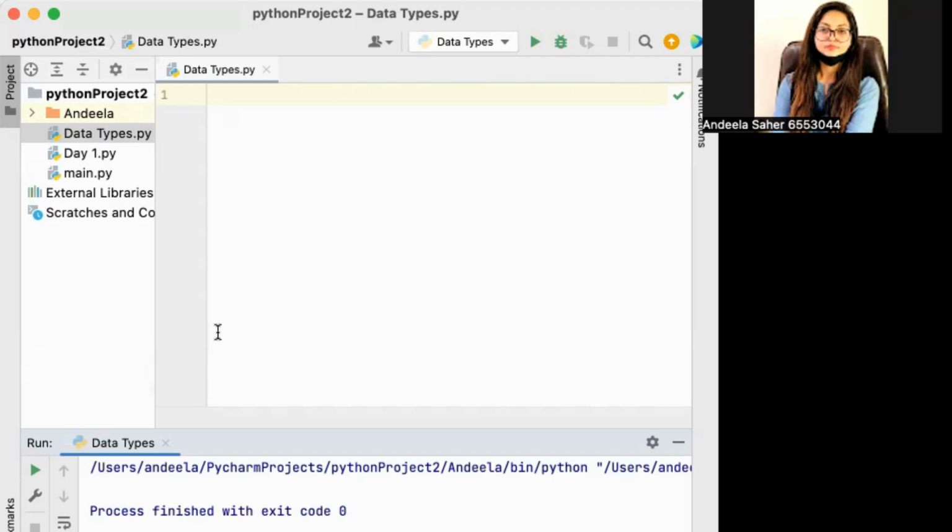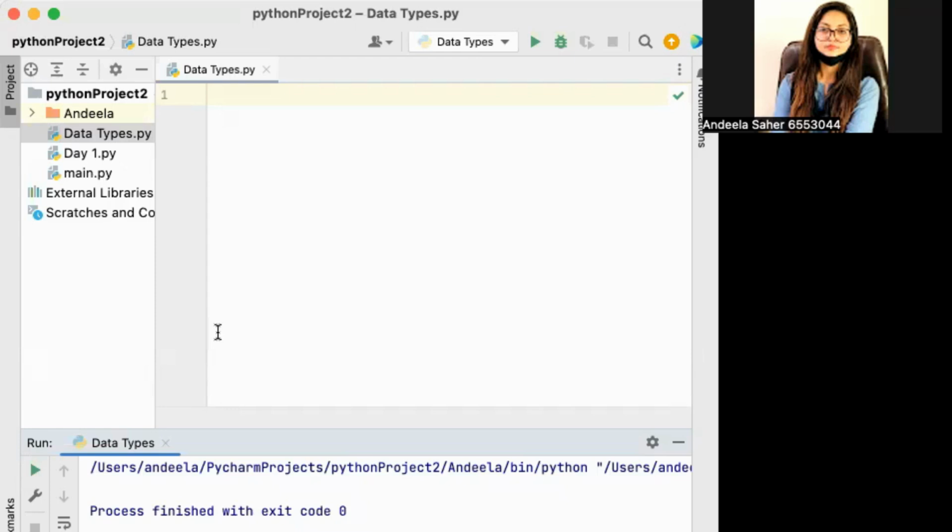Before that, as you know very well, in day two we used Programmiz, which is an online compiler for Python. But from now on, as I have given you that path as well, I'm going to use PyCharm. You can simply go to Google, search for PyCharm, and download it from there. Or if it is not possible for you to download PyCharm for any reason, you can use Programmiz for Python.